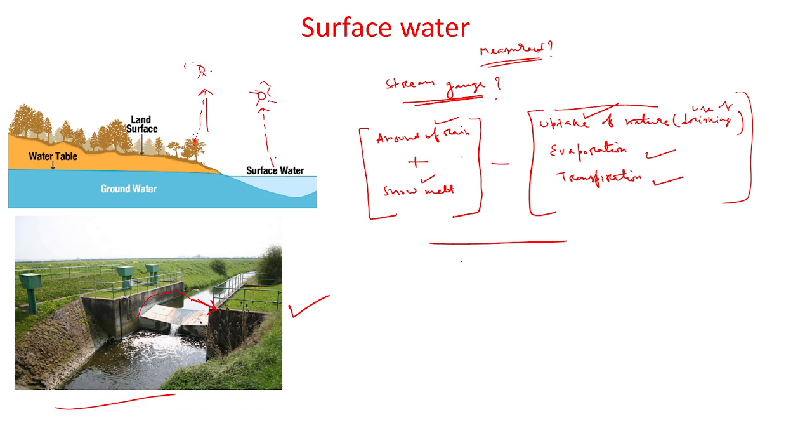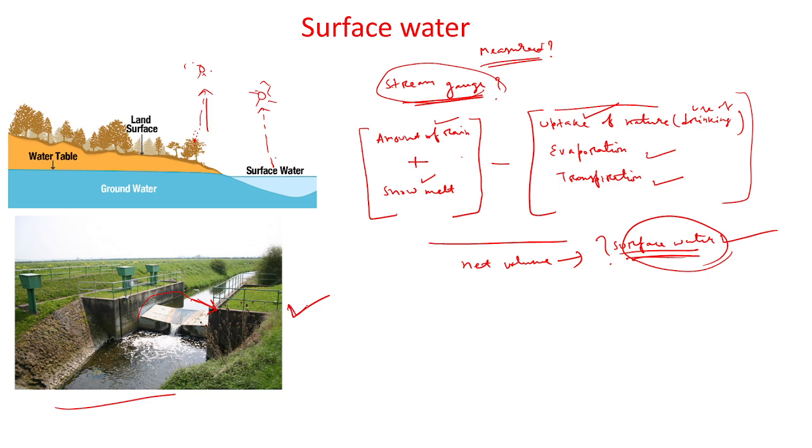And after that the net volume is measured, and that is called the surface water of that area, and that is measured by the stream gauge. This is the stream gauge structure. That means here in that region the water is quantified, or what is the concentration of the surface water left after the uptake of nature and the evaporation and the transpiration. Okay, so this is the measurement of the surface water.